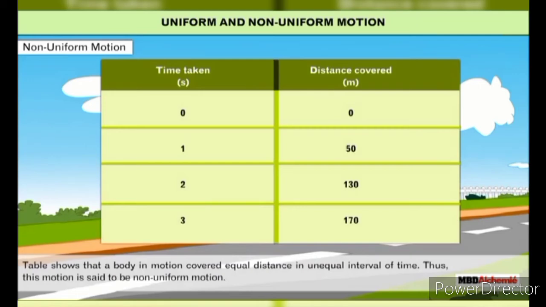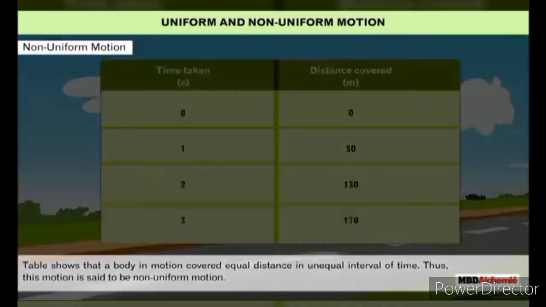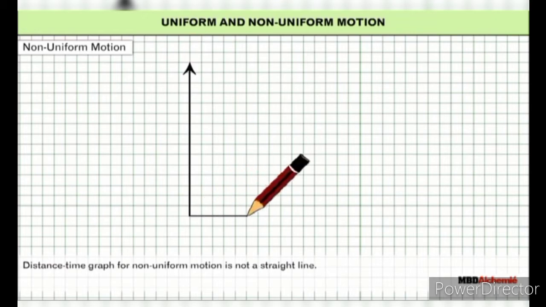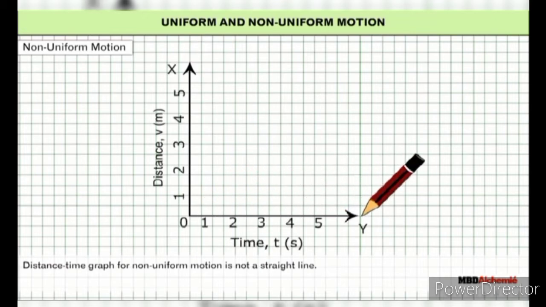The table shows that a body in motion covered equal distance in unequal intervals of time. Thus, this motion is said to be non-uniform motion. The distance-time graph for non-uniform motion is not a straight line.